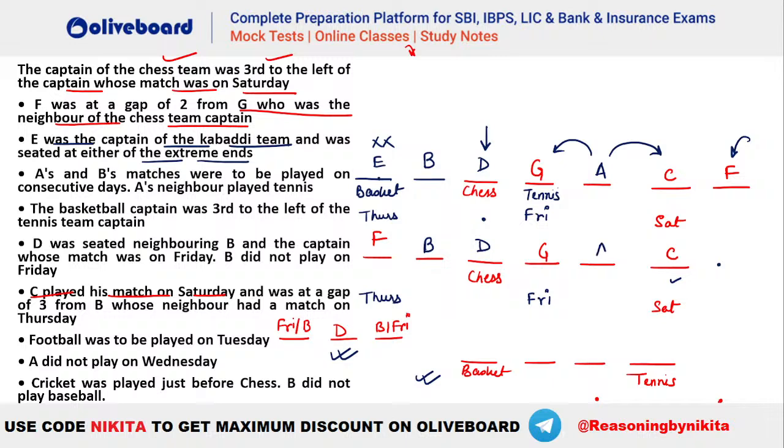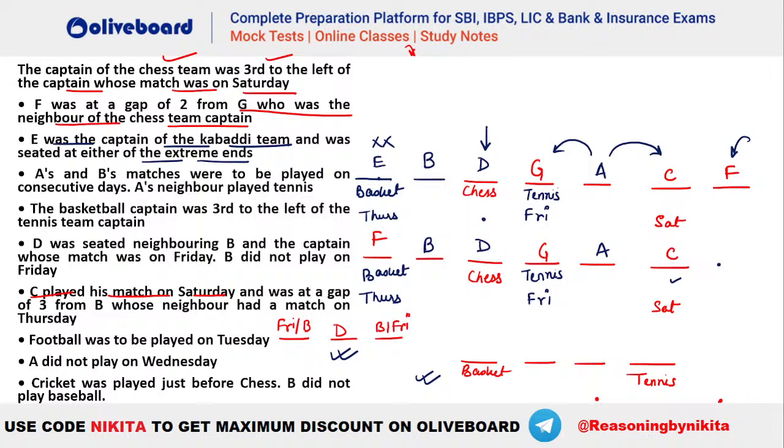So that means A has to be here only. And if A is here, that means you can see either C or G will be your tennis, but tennis should not be C because it has to be third to the right of basketball. So that means here tennis will be this one. If tennis is here, so 1, 2, 3, this will be your basketball. So you can see this is your basketball being played on Thursday, right? So this is the situation that we are getting currently.